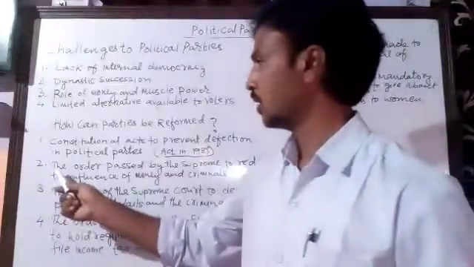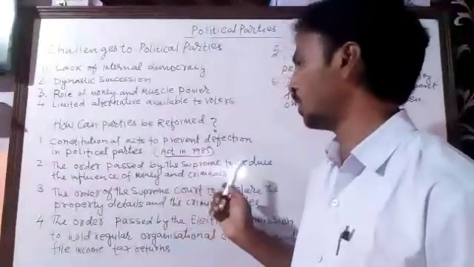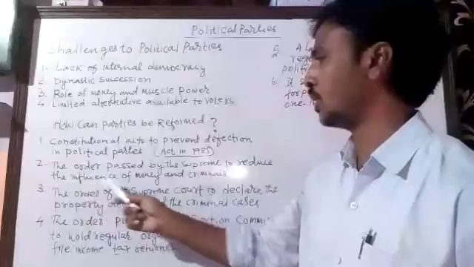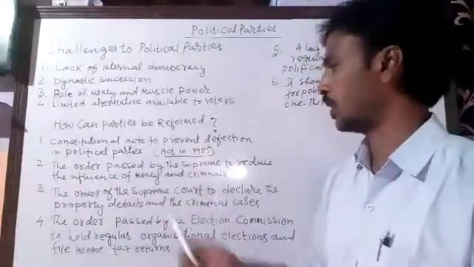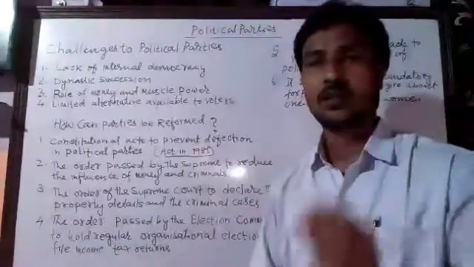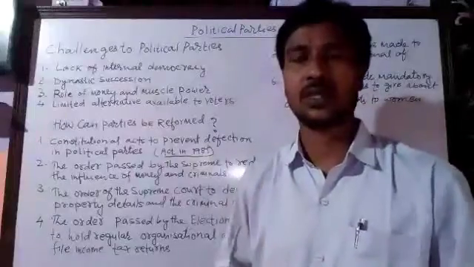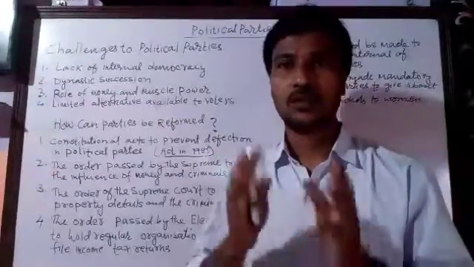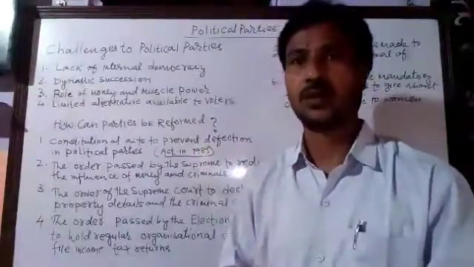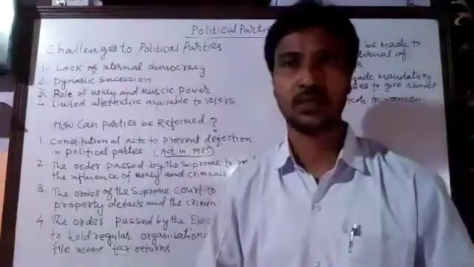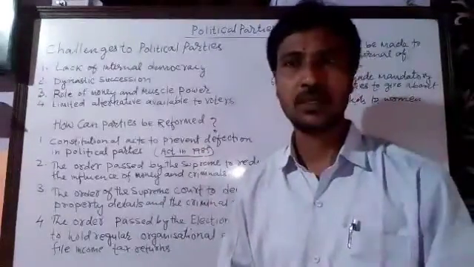The second thing is the order passed by the Supreme Court to reduce the influence of money and criminals. These are the steps taken by the Supreme Court. The Supreme Court has passed an order to stop the use of money and muscle power.